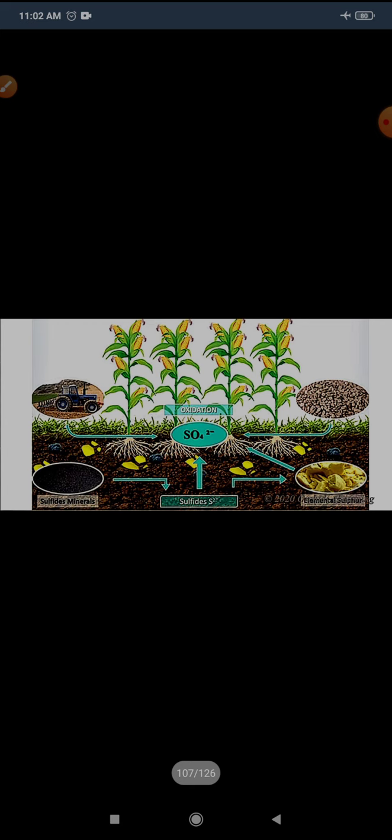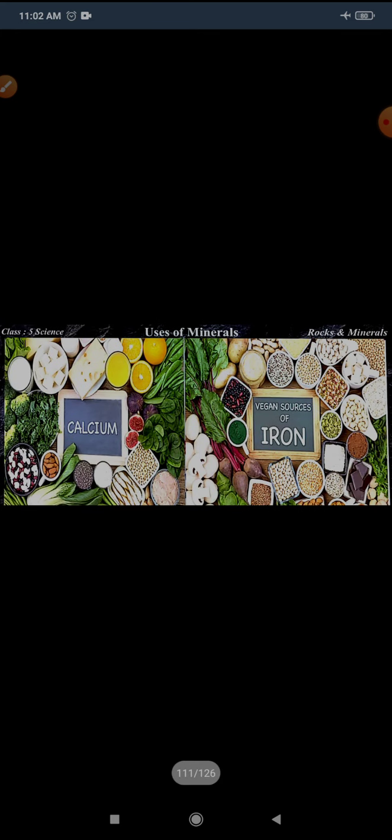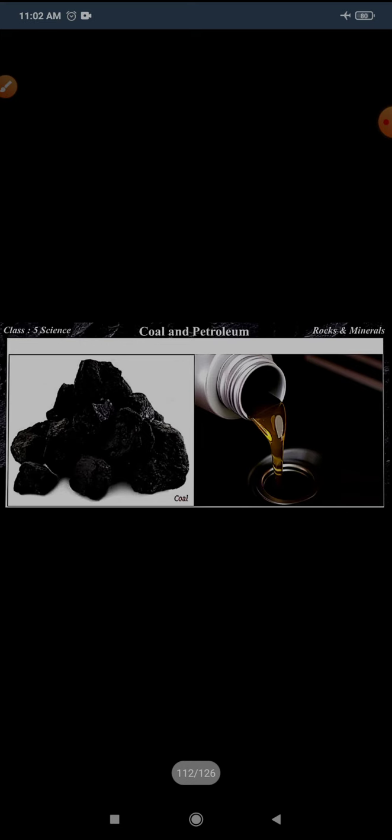Now minerals such as sulfates and nitrates are added as fertilizers in the soil. Rock salt, chalk, talcum powder, and baby powder are obtained from minerals. These all are uses of minerals too. Our body needs certain minerals like calcium, sodium, and iron for healthy growth. Now last, it is coal and petroleum.